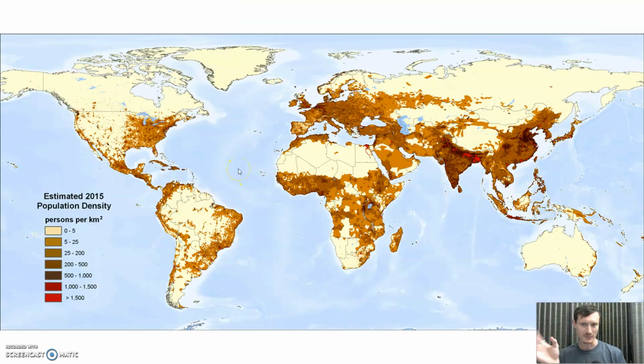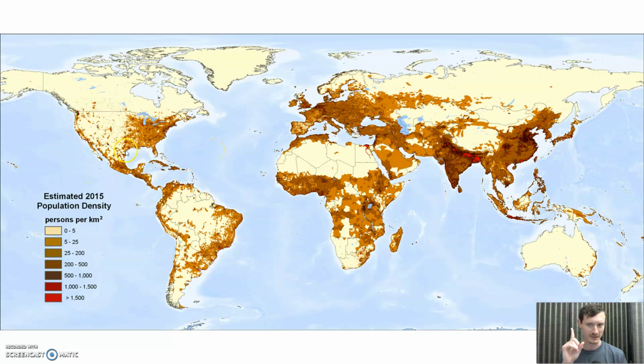So we can look at it this way, and this is maybe not the greatest graph. It's hard to make these. Why? Because it is such an unequal thing. You'll notice the little buckets or categories for the different colors are not the same size at all. Kind of makes it look like there's more people in the Midwest than there actually is. Okay, and maybe actually understates how many people are in Asia, maybe overstates how many people are in these really densely concentrated areas in Europe, right? But we can see some real clear trends here, right? Most of the people are going to be in sub-Saharan Africa, Asia, Europe, right? And then the whole of North and South America, not so much.